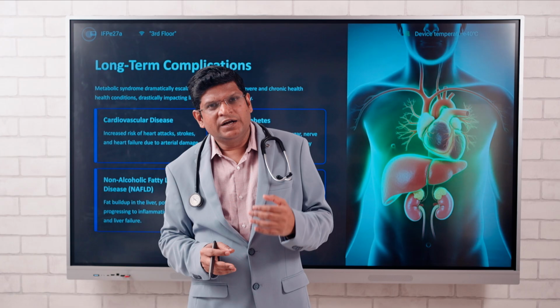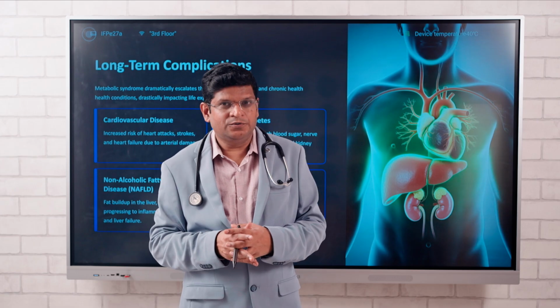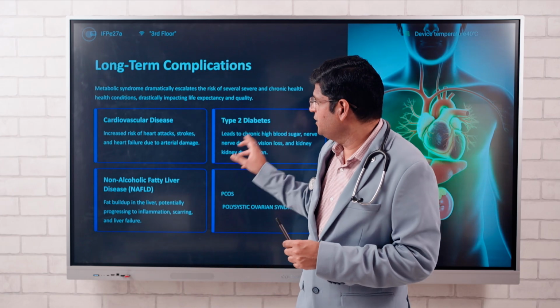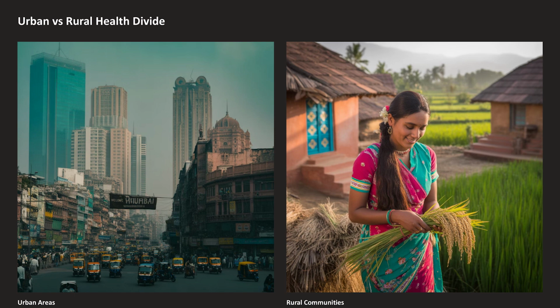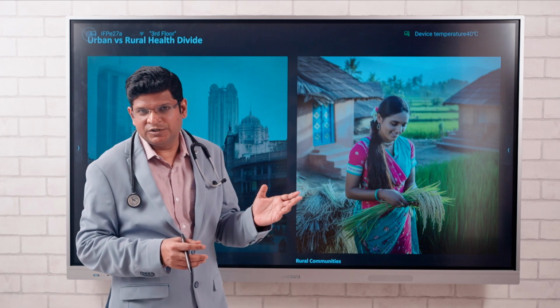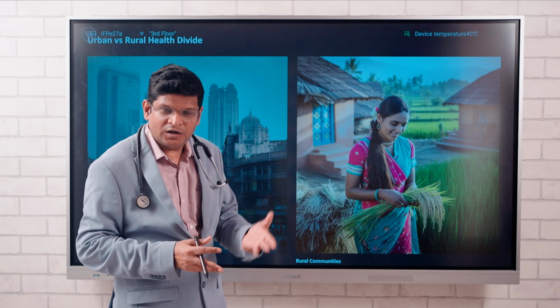But the good news is that these can be prevented, because it takes around 5 to 10 years to develop metabolic syndrome. And if you do yearly screening, diagnose it early and take some measures, it can be prevented. You can see the prevalence of metabolic syndrome is more in urban areas compared to rural areas, because in rural areas people do a lot of physical activity and consume a natural diet. In urban areas, people mostly consume processed and unhealthy foods, so prevalence is more. But day by day, this gap is becoming thinner because in rural areas also people are following unhealthy lifestyles.